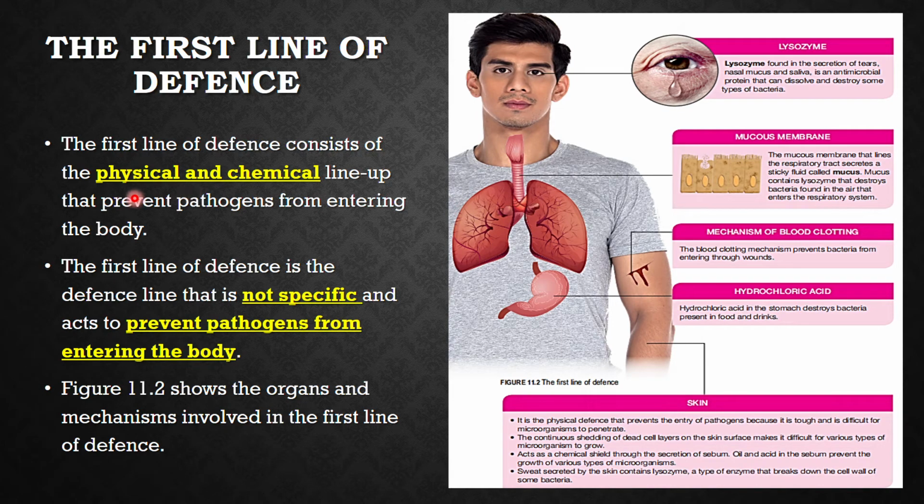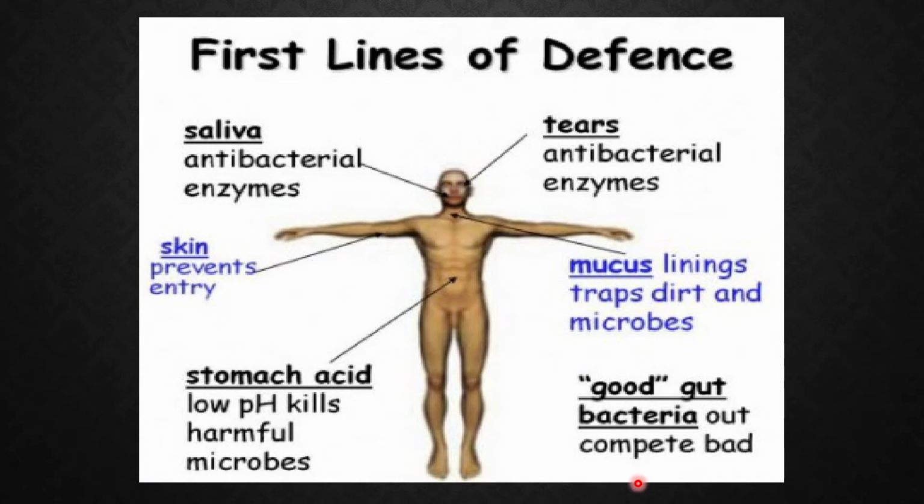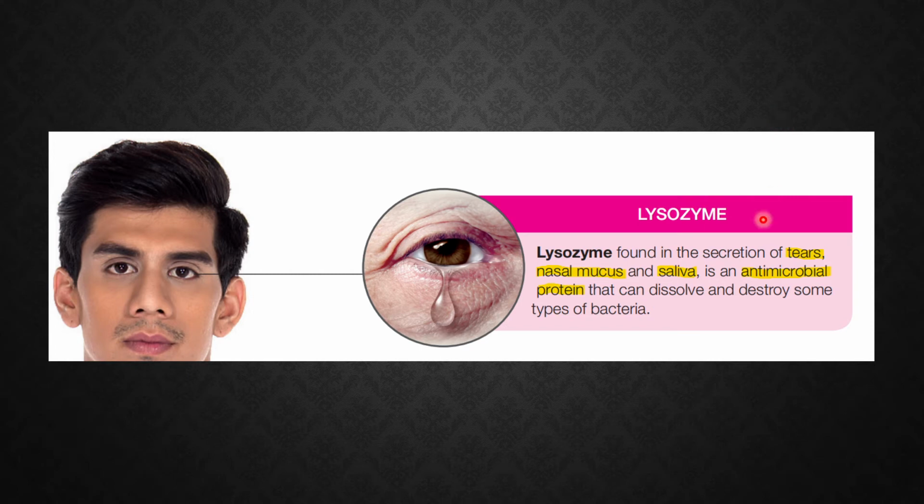Now let's look at the first line of defense. It actually consists of the physical and chemical lineup that will prevent the pathogens from entering deeper into the body. The first line of defense is actually not specific and it serves to prevent entry of pathogens into our body. So it is characterized by means of these, which we will be looking at one by one. Here is another picture to summarize the first line of defense. Alright, so let's look at the first one, beginning with the lysozyme.